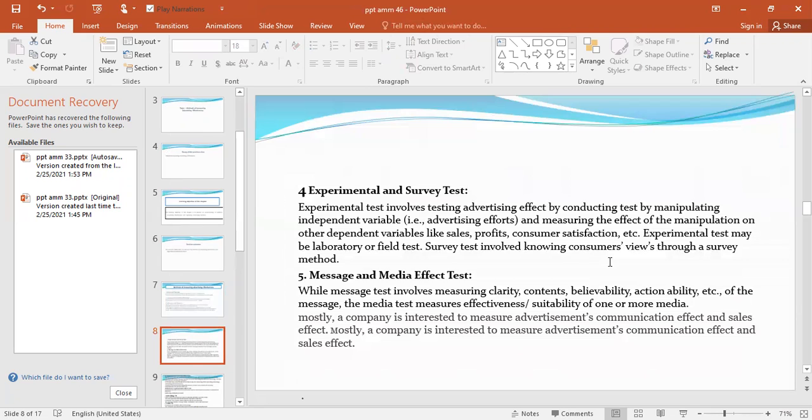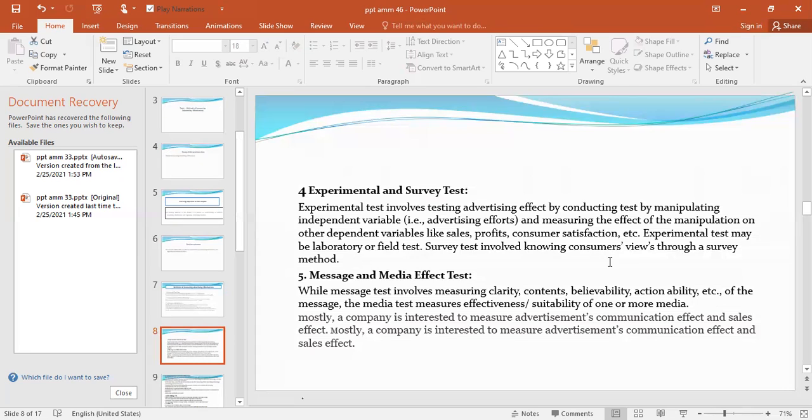Next, we have got experimental and survey test. Experimental test involves testing advertising effect by conducting tests by manipulating independent variables, that is advertising efforts, and measuring the effect of the manipulation on other dependent variables like sales, profits, consumer satisfaction, etc. Experimental test may be laboratory or field test. Survey test involves knowing consumers' views through a survey method.